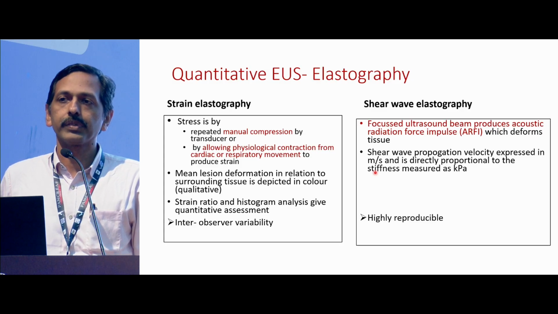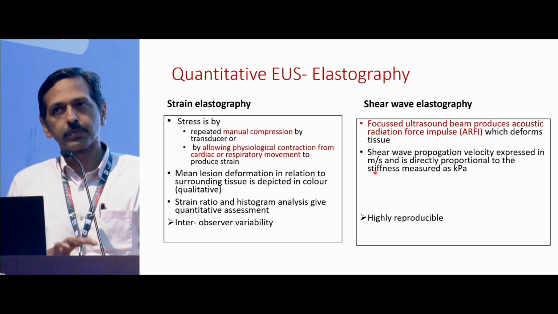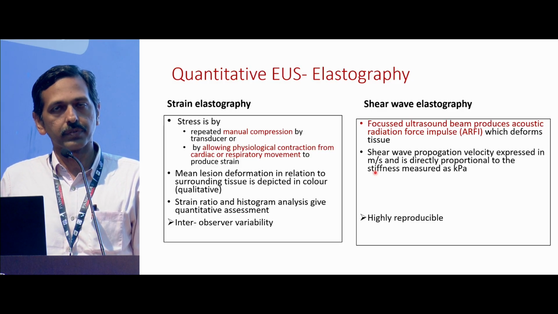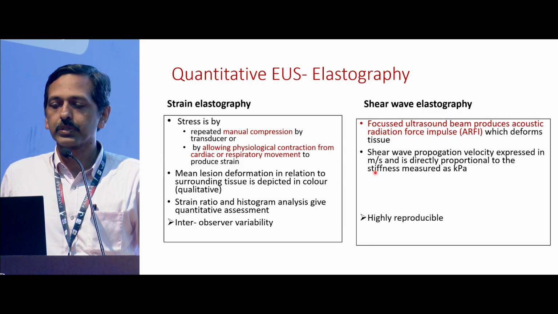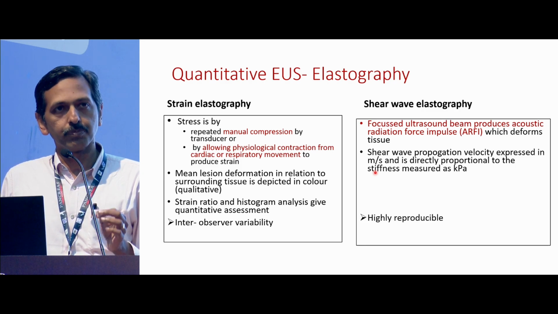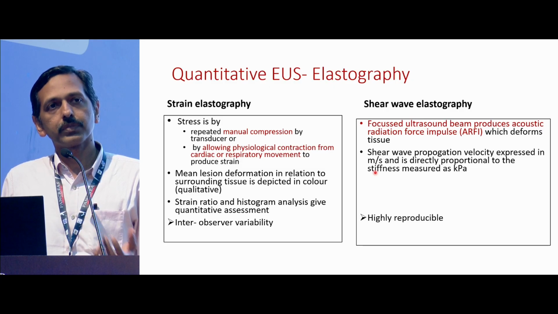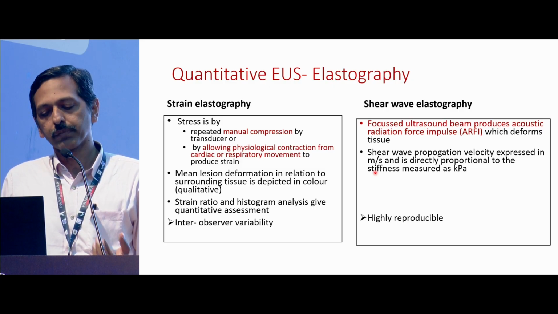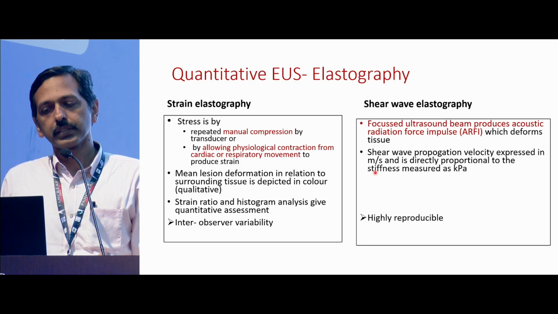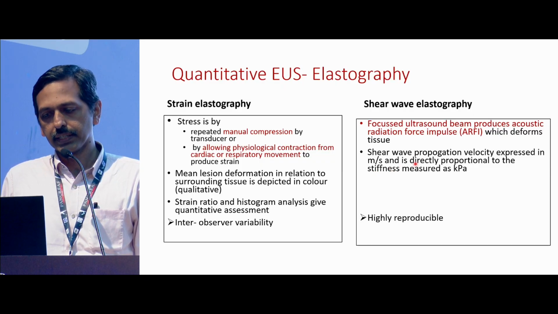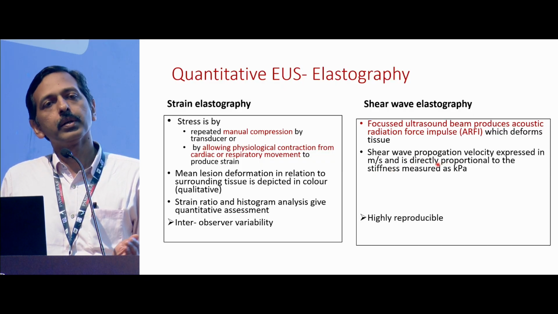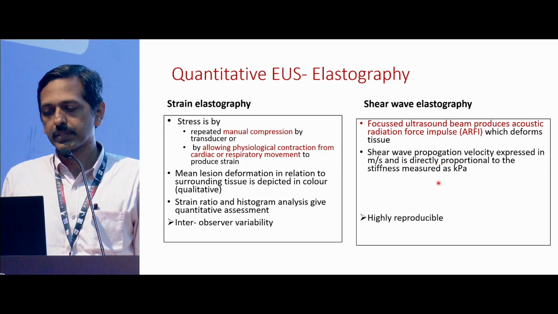On the other hand, shear wave elastography is very widely used in the liver. We have FibroScan everywhere. There you have a focused ultrasound beam sent from the transducer into the tissue, and the velocity with which the waves move can be calculated, and that can be represented either as velocity, or as something proportional to the stiffness, which can be expressed in kilopascals.